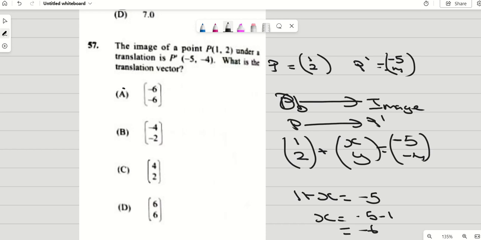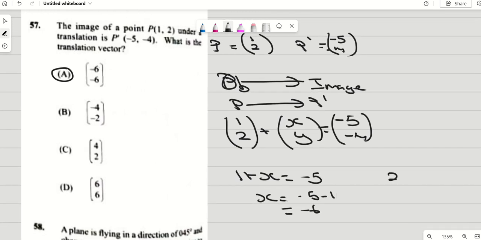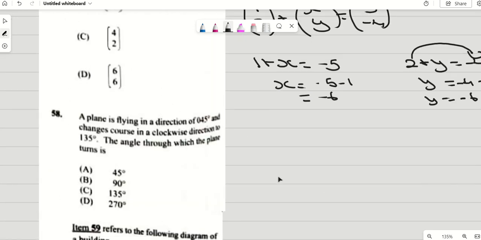The only one that has negative 6 is A, but let's just check to see if we get the same with y. We know 2 plus y is equal to negative 4. So you want to make y the subject, that is negative 4. You carry across plus 2 over the equal sign, that's negative 2. So y is also equal to negative 6. So our answer again is E, right?